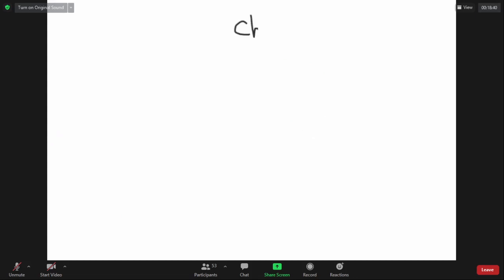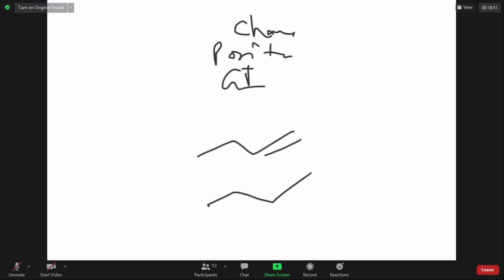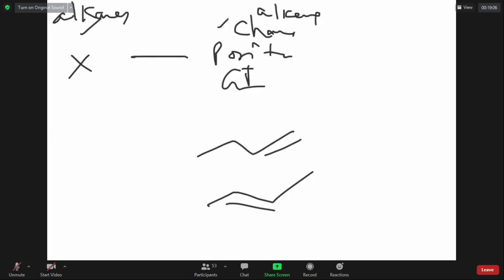Alkanes can show chain isomerism. Alkenes can show geometrical isomerism. Alkenes can also show position isomerism. For example, 1-butene and 2-butene are position isomers. Alkanes cannot show position isomerism because there is no functional group. Alkenes can show chain isomerism as well as position isomerism.